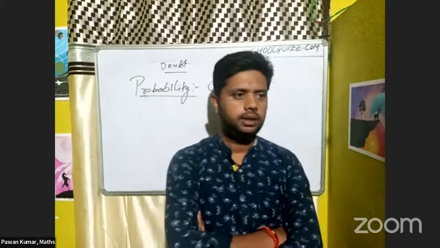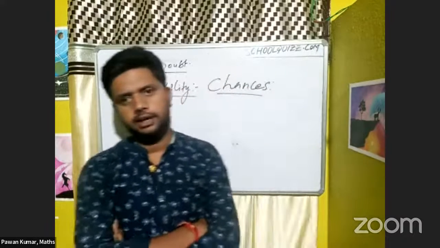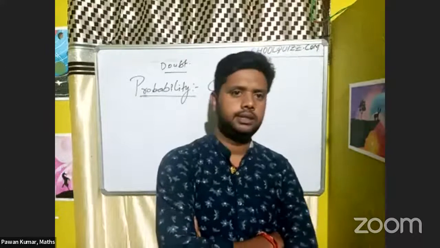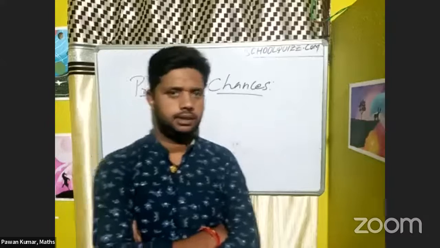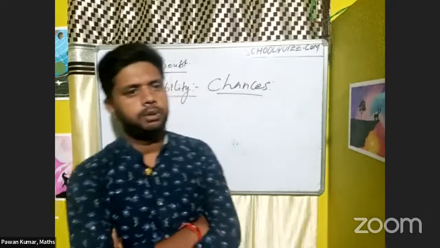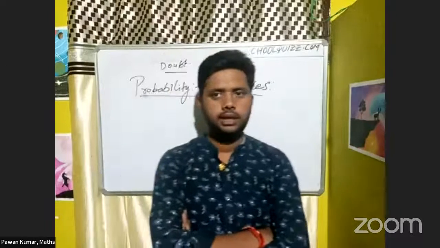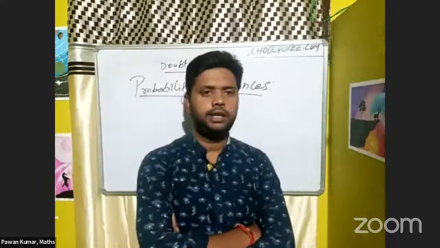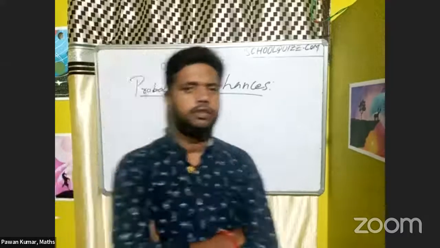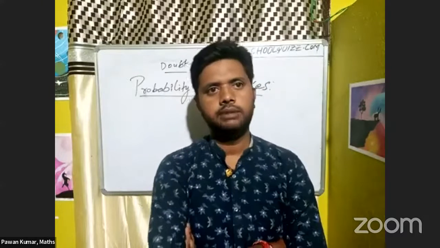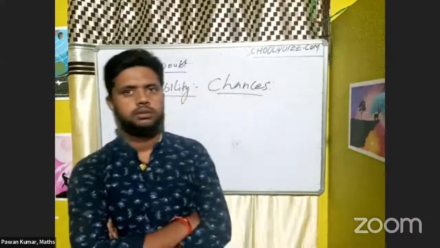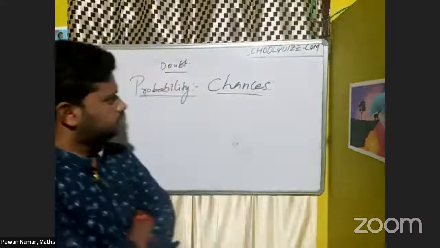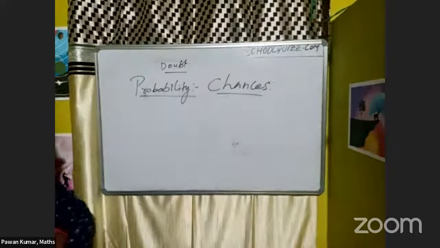If all those days were sunny, they will predict 100% sunny. If 5 years were rainy and 5 years sunny, they will give 50% chances that tomorrow is sunny or rainy. So that is nothing but chances. Chances is called the probability.